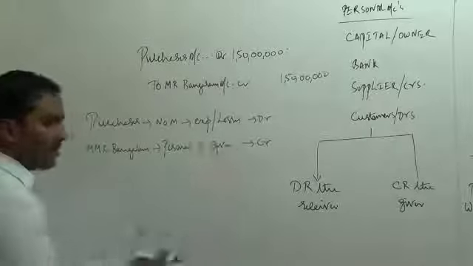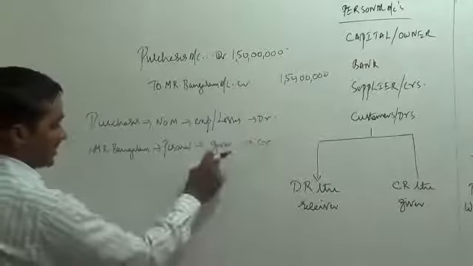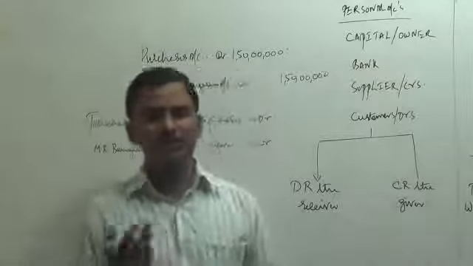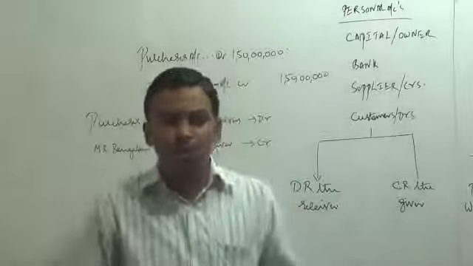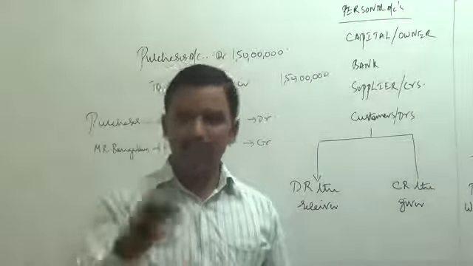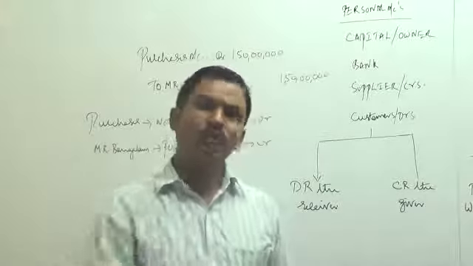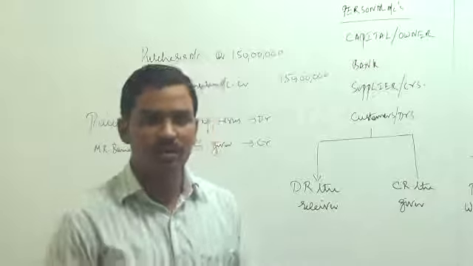He is a giver. We have to remember him as a giver of a loan. That is why his account has to be credited. So we are remembering the supplier as a giver of loan. Why should we remember? Because tomorrow we have to repay him. When he asks, we cannot say that I don't know who you are. Till the time you repay the money, we have to remember him as a giver of loan to the business. And when you repay the loan, then you can forget him. No problem. Okay, I think you are able to understand the particular entry.